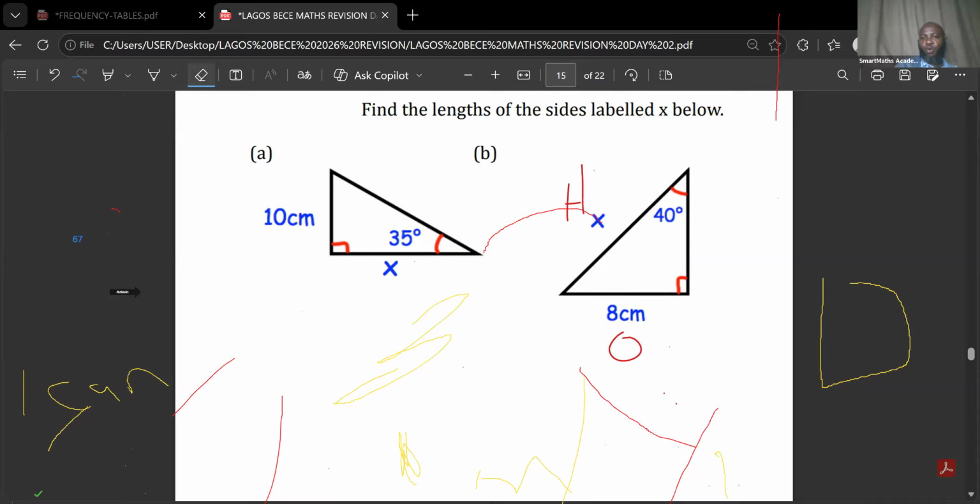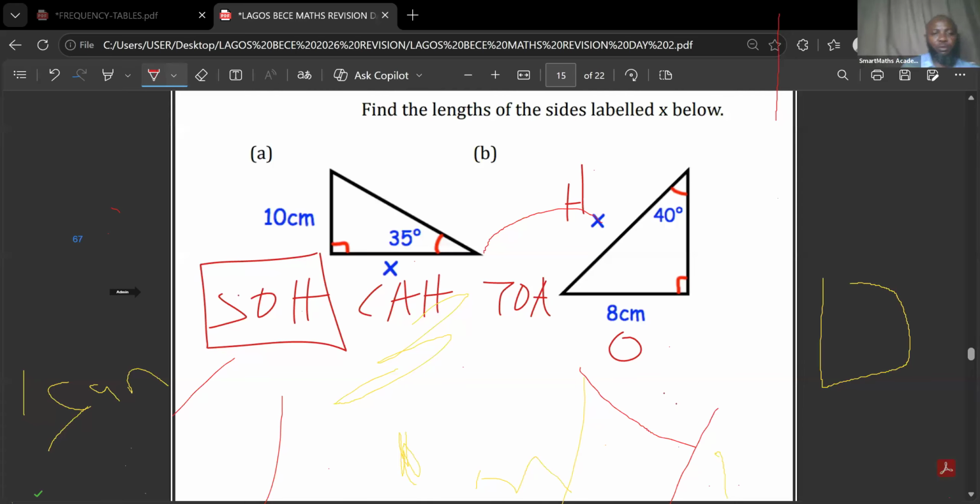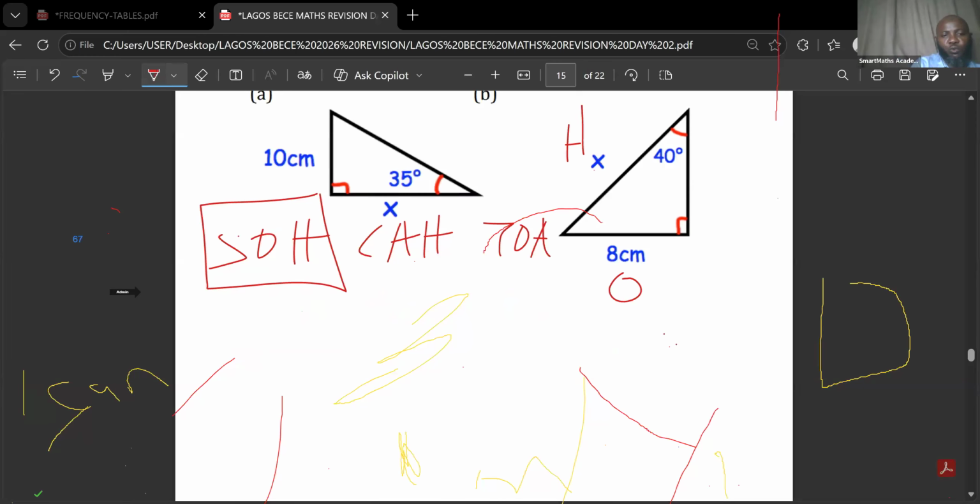So you can see it is OH. Write your SOH CAH TOA, write it out, so that you know the one you are going to use. You see OH, which one has OH? It is SOH that has OH. Which one are we using? SOH. So it should now be what? Using SOH. So using SOH, that means sine 40 degrees in this case equals to opposite, that is 8.